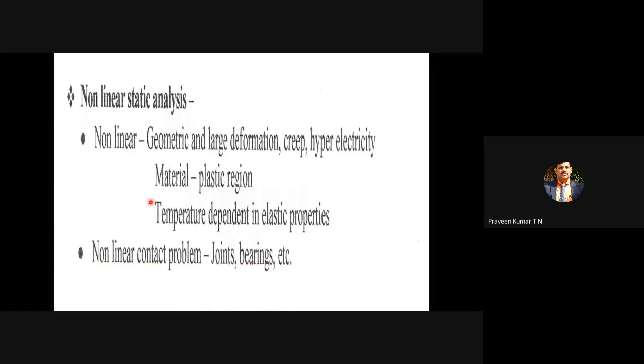You may have a rubber pad with uniform cross section, let it be a square cross section, imagine it like a rectangular prism. It is geometrically linear because the cross section is uniform, but the behavior is nonlinear. If you plot the stress-strain diagram, it is not a straight line. The initial portion of the stress-strain diagram for a plastic or elastic material may not be a straight line. It is a curve, hence it is referred to as nonlinear material. Especially, we are talking about material nonlinearity.